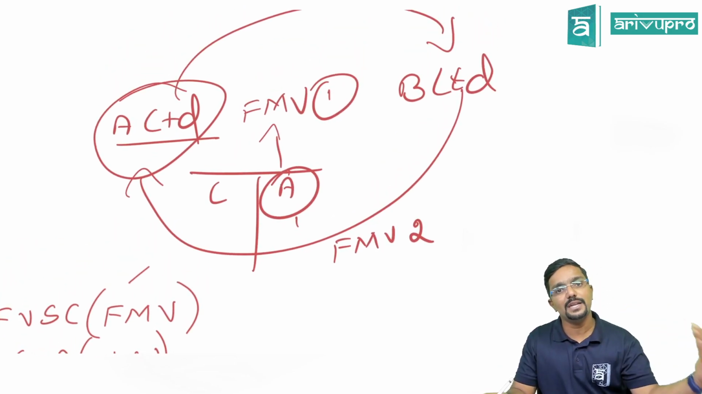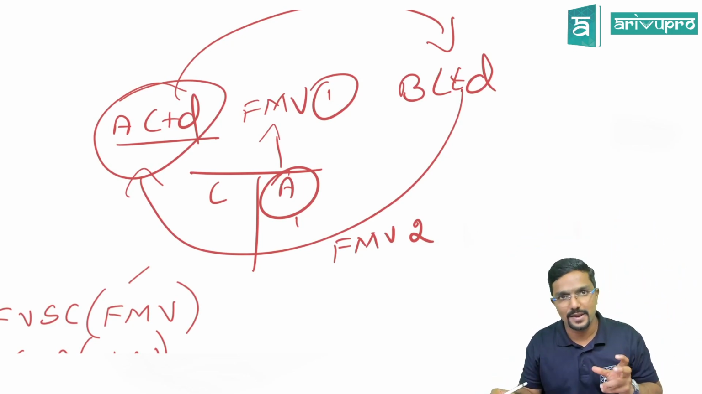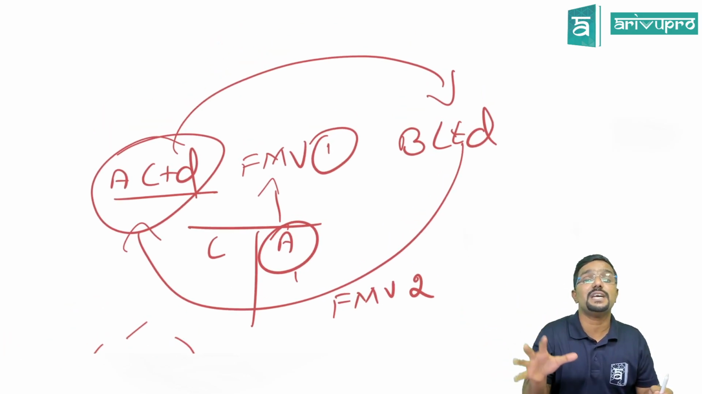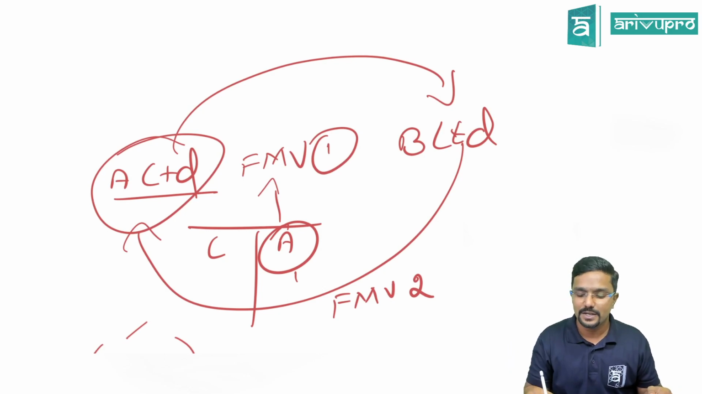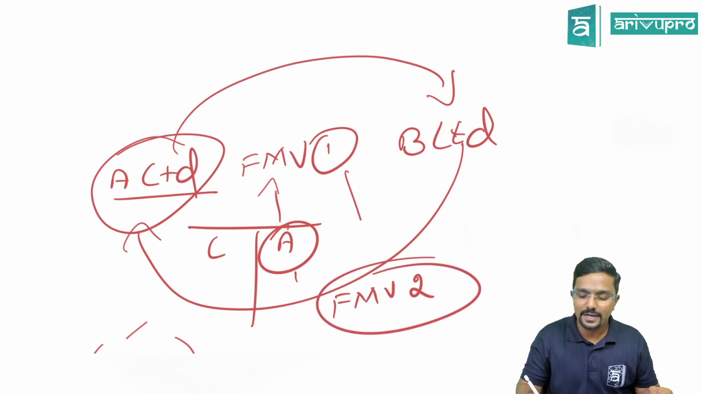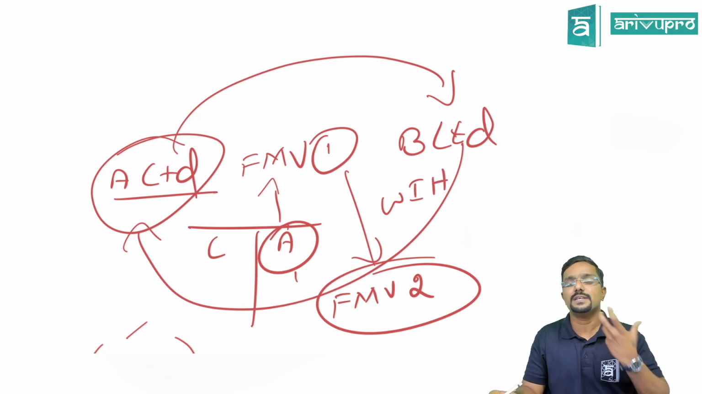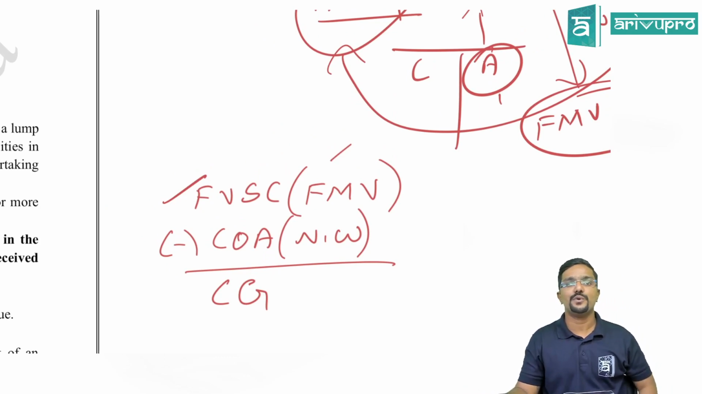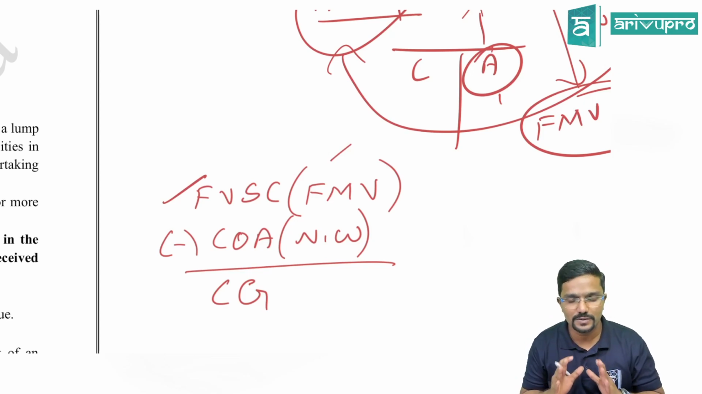Okay, so what A Limited is selling, the fair market value of those assets will be FMV1. Whereas in return, what consideration B Limited, who is the purchaser, is giving, either in money terms or in kind, the fair market value of that is FMV2. And we will take whichever is higher, FMV1 or FMV2, whichever is higher will become the full value of sale consideration for computing the capital gains. Hope you guys are clear with this.